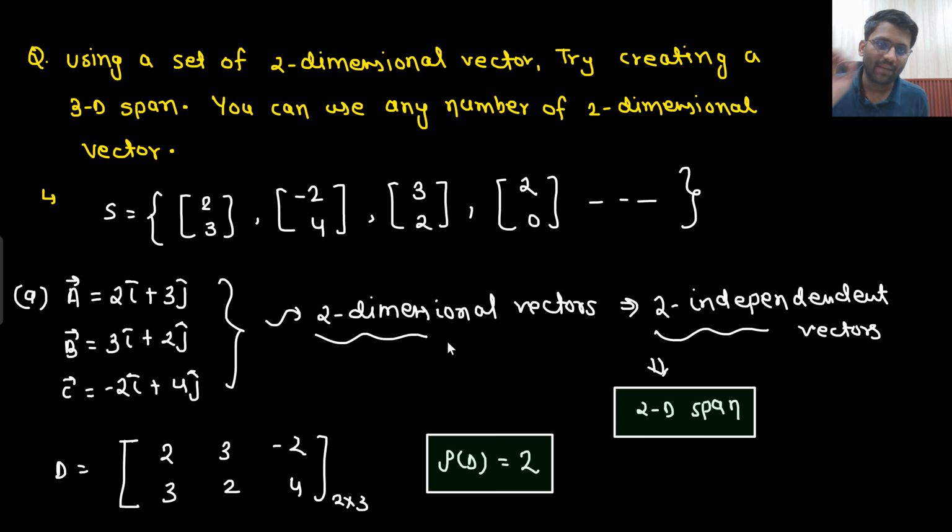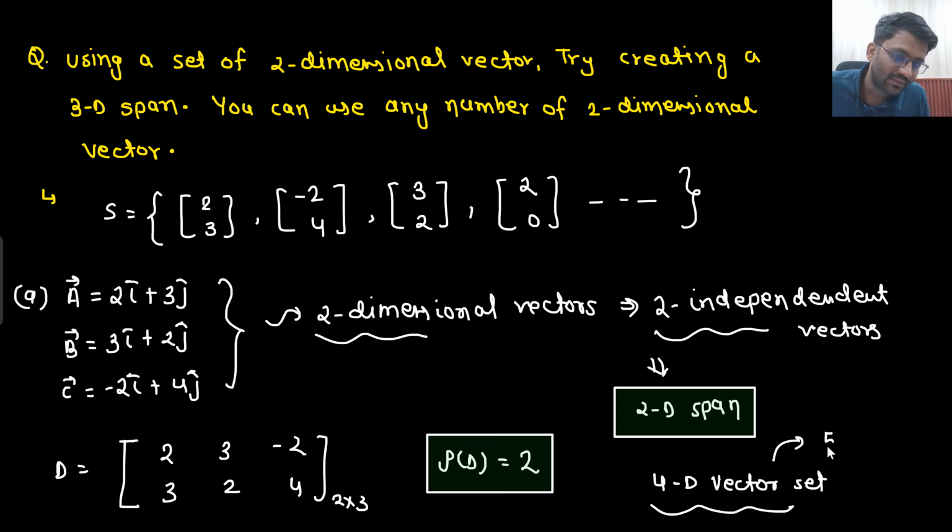Okay, I am asking a question: I am giving you a 4-dimensional vector set. In this 4-dimensional vector set, you have 5 vectors. Out of these 5 vectors, tell me the maximum number of independent vectors.